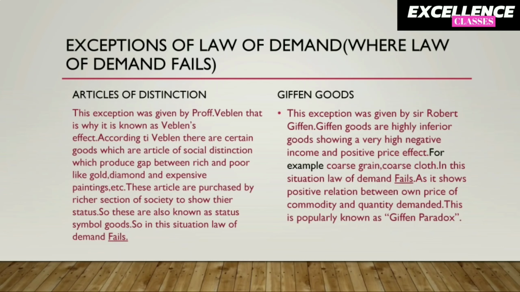On the other hand, positive price effect means these goods are more demanded when the price of these goods increases and vice versa. In this situation, law of demand fails as it shows a positive relation between own price of the commodity and its quantity demanded. This is popularly known as Giffen paradox. A few examples of Giffen goods are coarse grain, coarse cloth, etc.